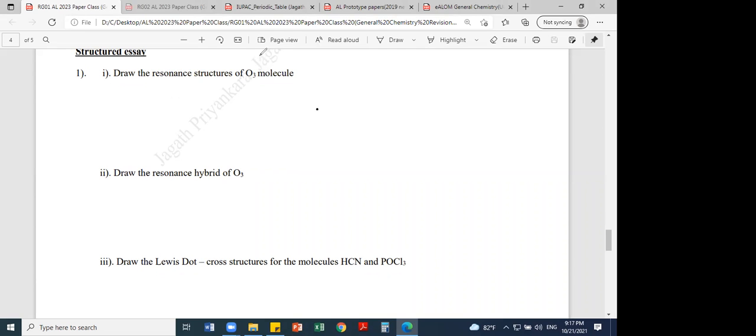Right. So this one I think you cannot post the answer to the chat. If you want, you can post it separately to my WhatsApp, or any volunteers, I'll give permission to share your screen. You can take a photograph or screenshot and share your screen, or else you can annotate on my screen. There are two options because when you are drawing the structure, it's not possible to post the answer